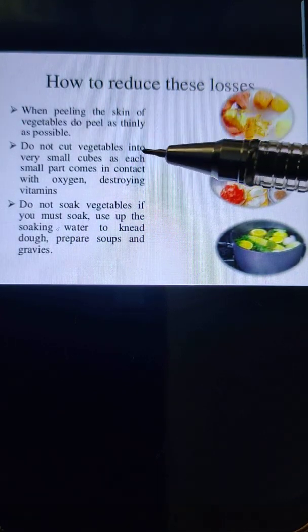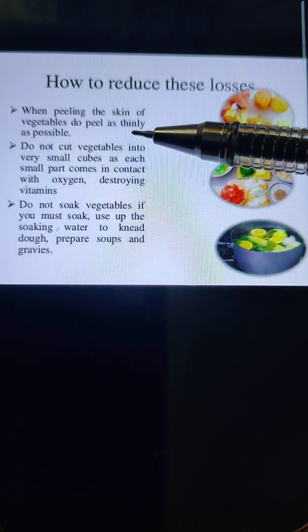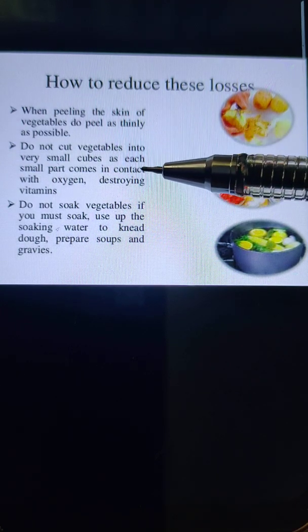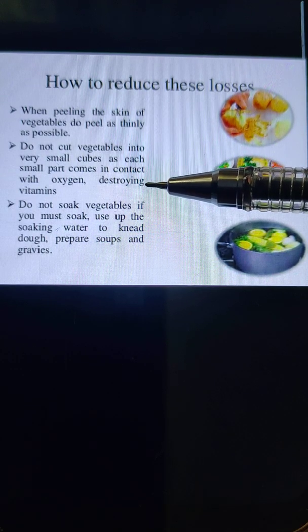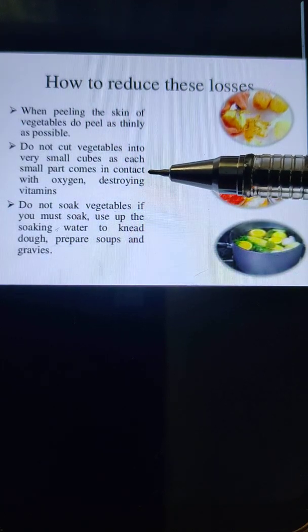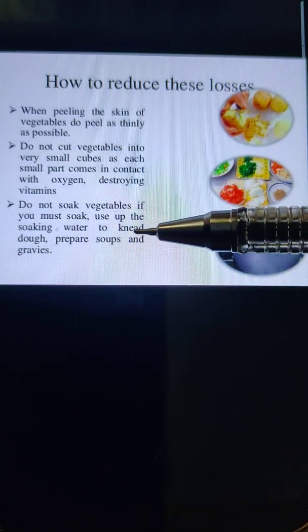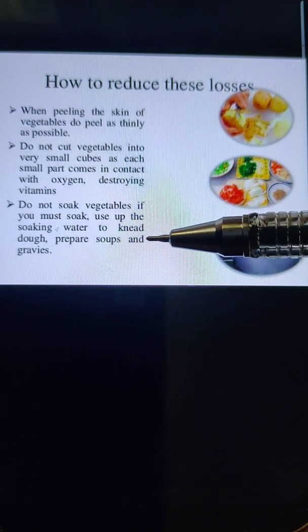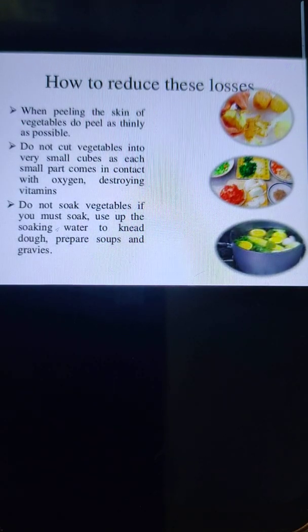So first one is, when peeling the skin of the vegetable, peel as thinly as possible. We have to peel the vegetables and fruits as thinly as possible. Next one is, do not cut vegetables into very small cubes, as each small part comes in contact with oxygen and destroys vitamins. So we have to cut the vegetables into large pieces. Okay. Now the next is, do not soak vegetables, but if you must soak, use up the soaking water to knead dough and prepare soups and gravies. Okay.